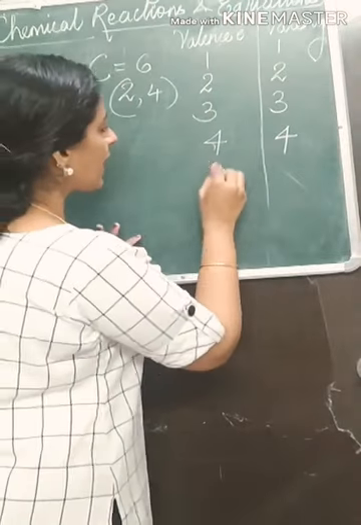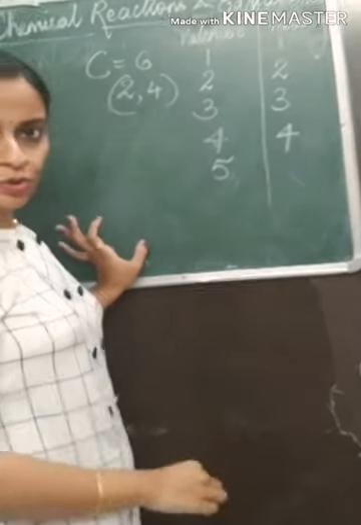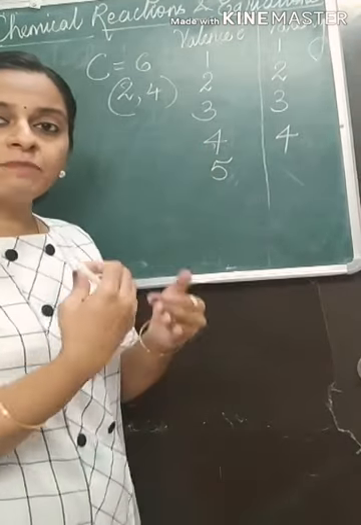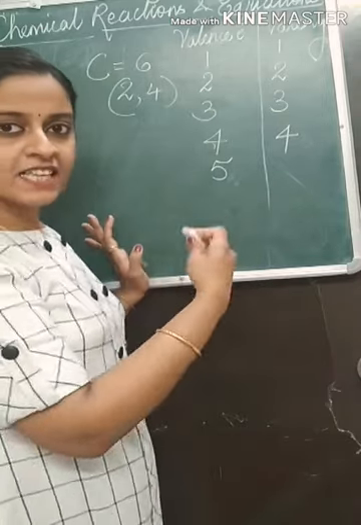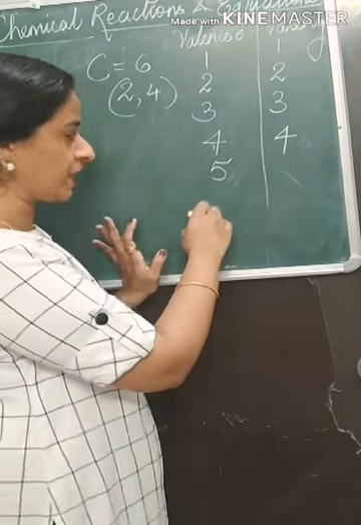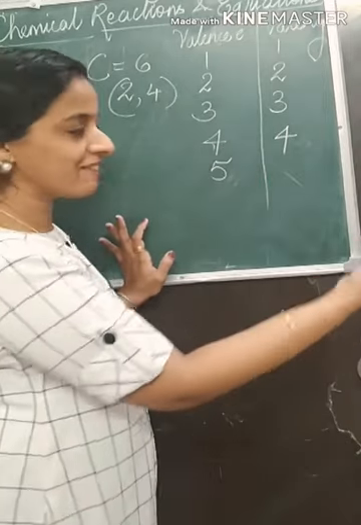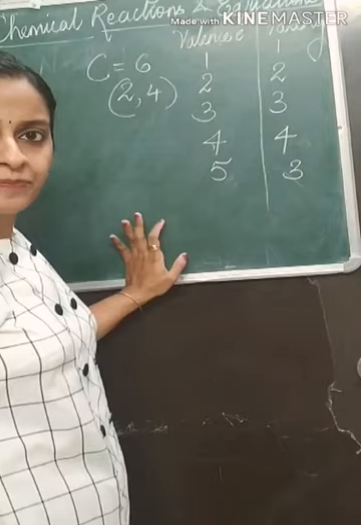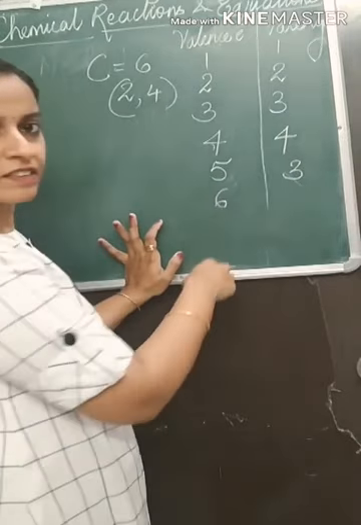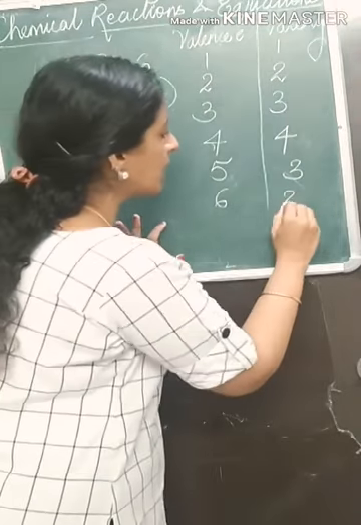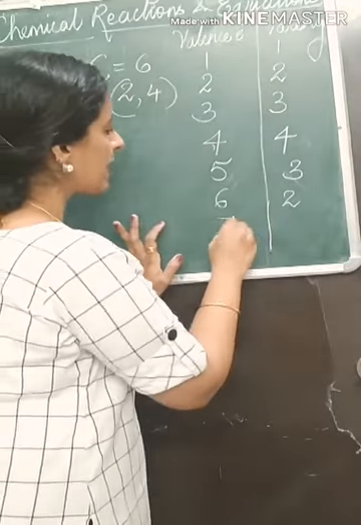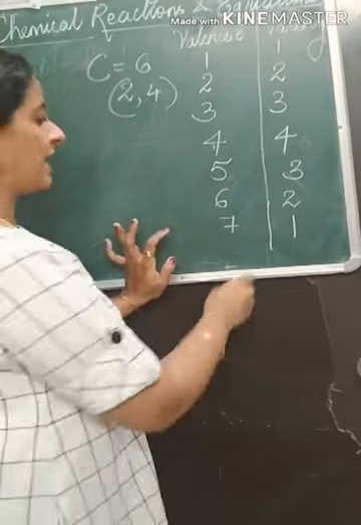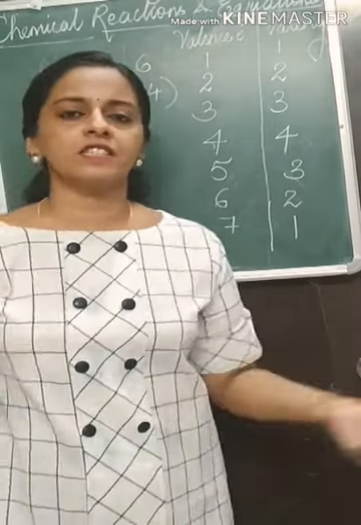Then, if an element has 5 valence electrons in the outermost shell, it will try to attain the stable octet form. So it needs 8 to attain the stability. So 5 plus 3 will give it 8. So here the valency will be 3. Similarly, for 6, it needs 2 more, valency 2. For 7, 1 more to complete the octet, valency 1, and for 8 it is already stable.